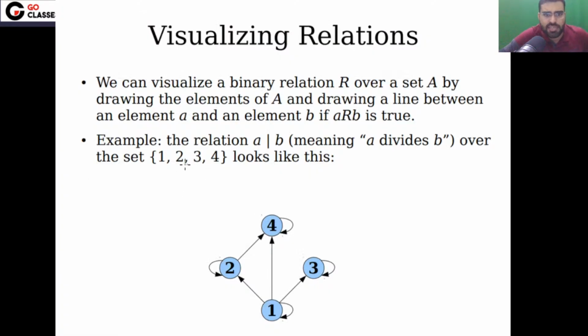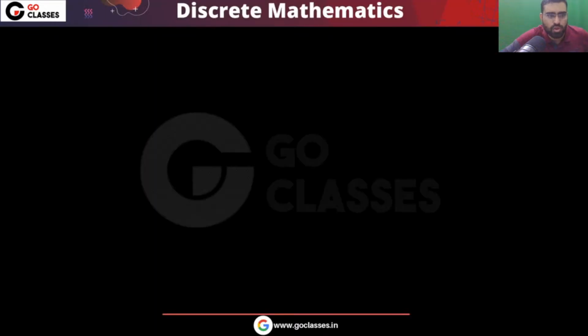So you can easily see here, you have a set 1, 2, 3, 4, and the relation that you are defining is the divides relation. A is related to B if and only if A divides B. On this set you have this relation. Understand that your base set is 1, 2, 3, 4. This is your base set, and on this you have a relation R on set A.